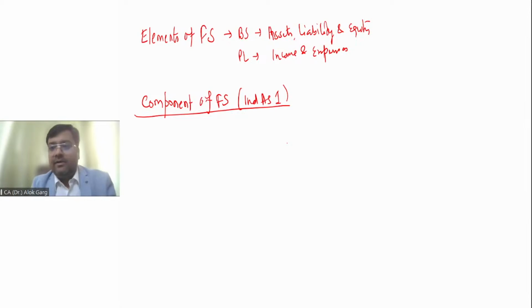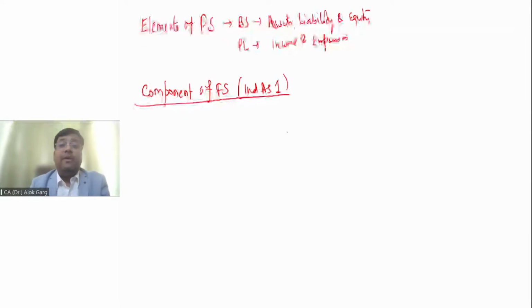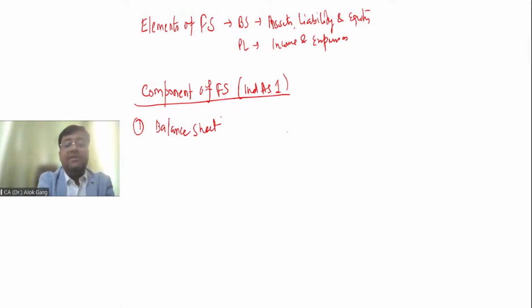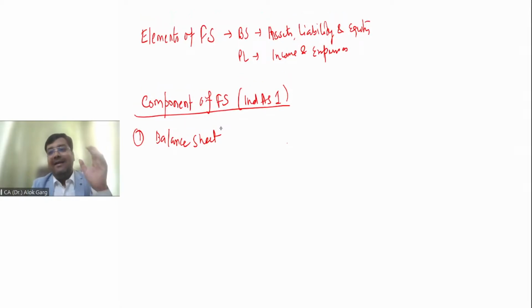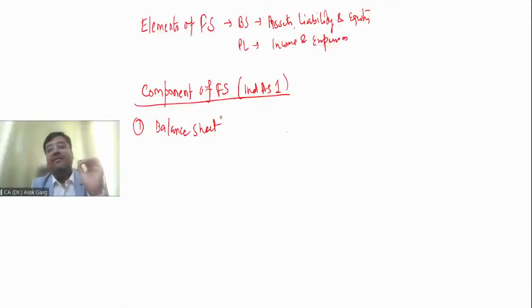Let's come to the PPT now. Friends, components of financial statement include your balance sheet, right? As far as balance sheet is concerned, the format of the balance sheet is given under Division 2 to Schedule 3, as well as the guidance on the format of balance sheet is given under Ind AS 1 as well. So I will write here Ind AS 1 as well as Schedule 3. Whenever I'm saying Schedule 3, it means Division 2 to Schedule 3.